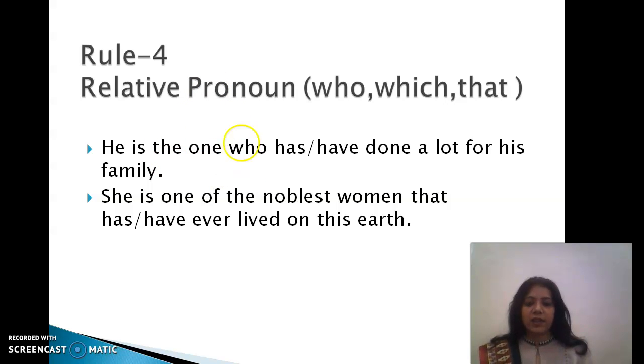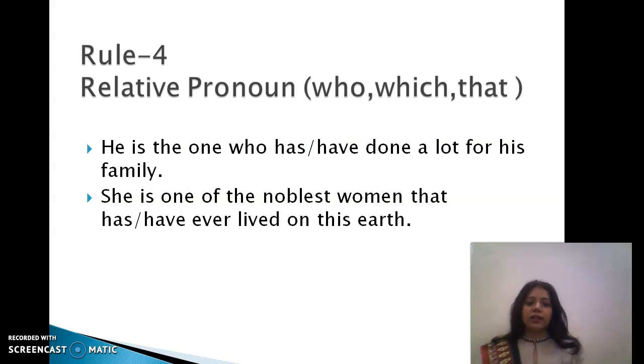Here the relative pronoun is who, right? And for the helping verb, whether we should use has or have, we need to see the word adjacent to who, the relative pronoun. Here the word is one. So according to one, the verb will be has. So this sentence will be, he is the one who has done a lot for his family.